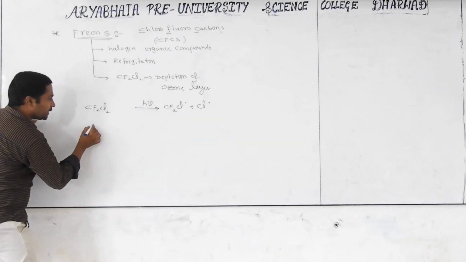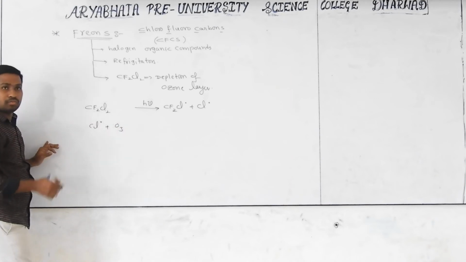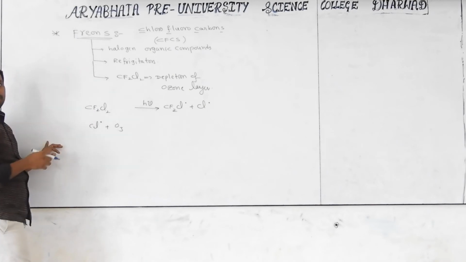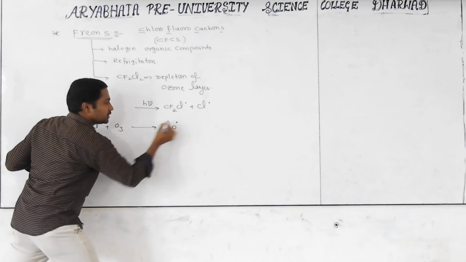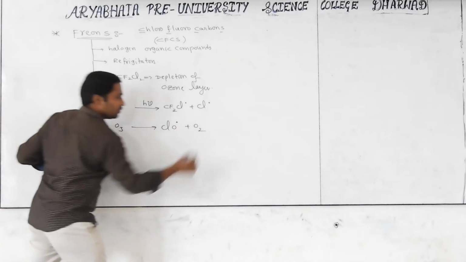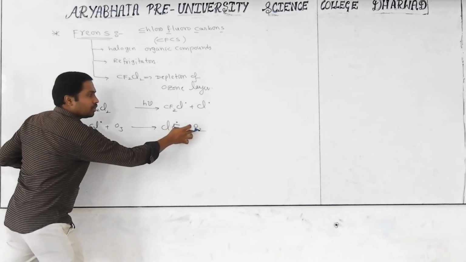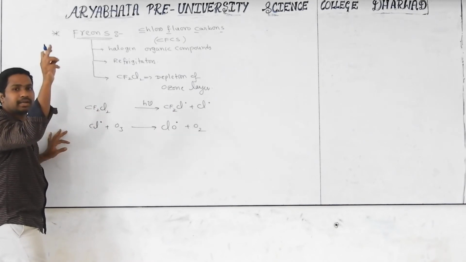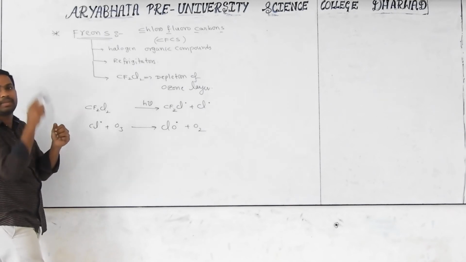After that, the Cl radical will react with the ozone present in the ozone layer. Anyway, the chlorine radical is coming from which one? Freons. Then chlorine combines with ozone, becoming chlorine oxy radical, ClO, plus oxygen gas. One ozone molecule is converted into an oxygen molecule and goes into the atmosphere. There, a hole is created. Why? Because we removed one ozone molecule, so automatically holes will be created.